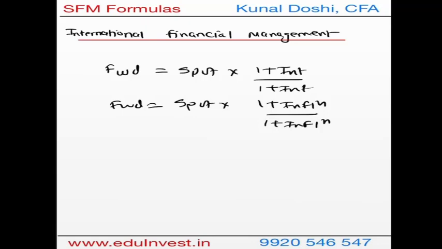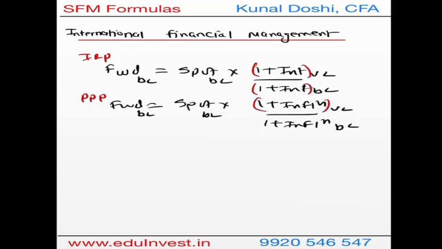Now under international financial management, there are two formulas which you'll again require, which we've already covered in forwards. In foreign exchange, the forward rate on the base currency is nothing but the spot rate of the base currency times 1 plus the interest rate of the variable currency over the base currency. This is the formula of IRP, and under PPP everything else remains the same, except instead of interest rate we now have inflation. So these are the two formulas you'll require again in international financial management, and so I've put them here as well.